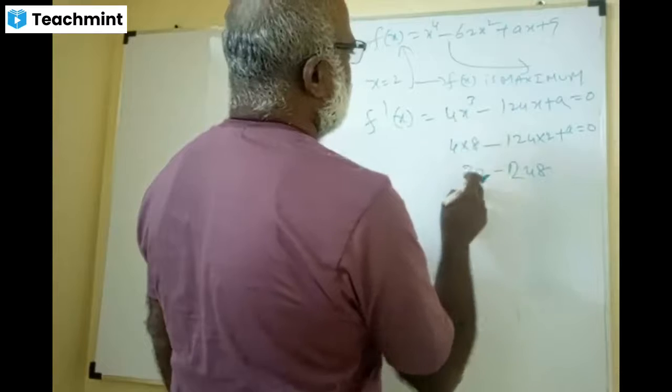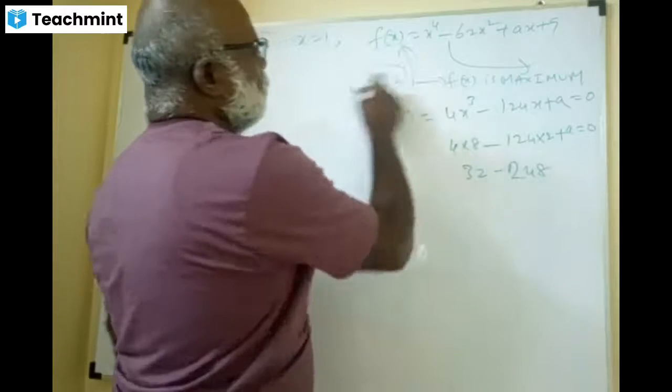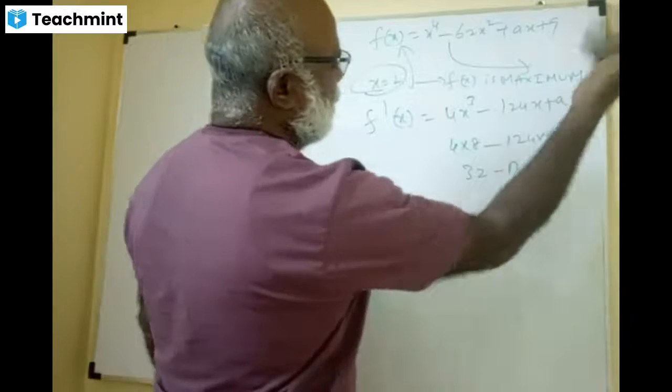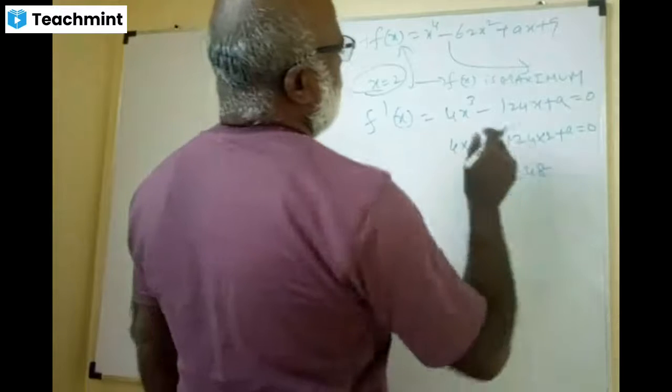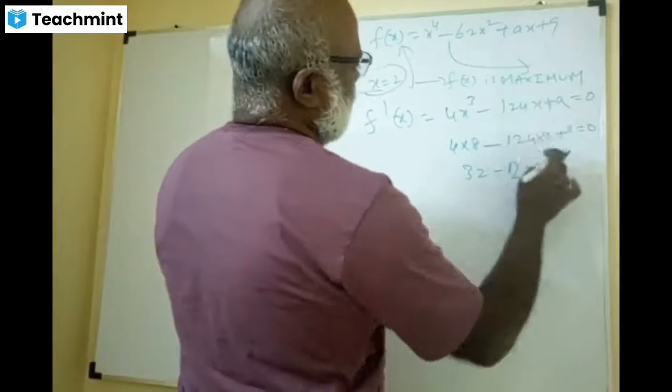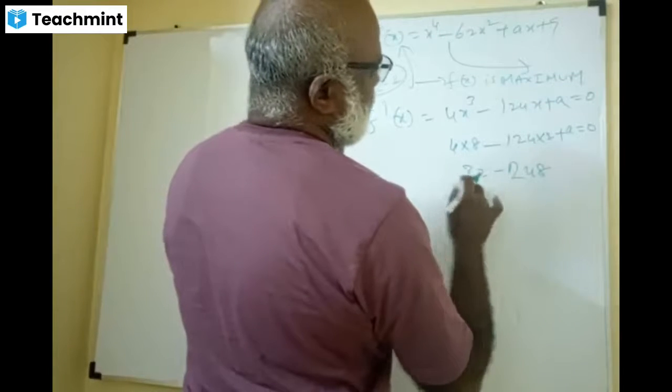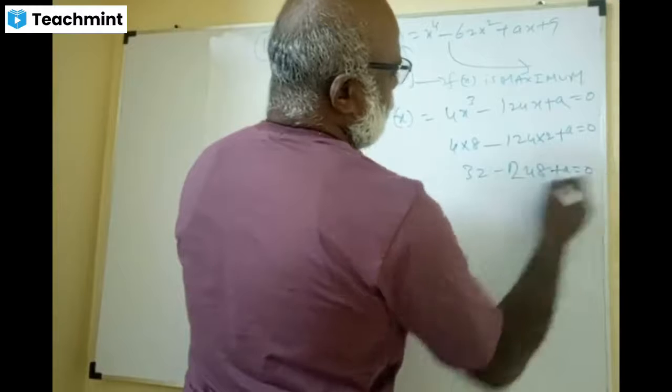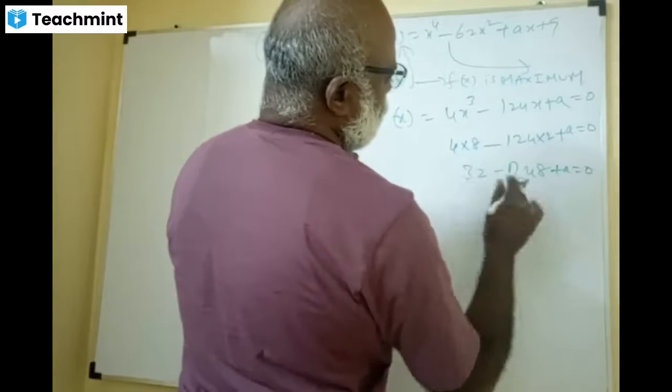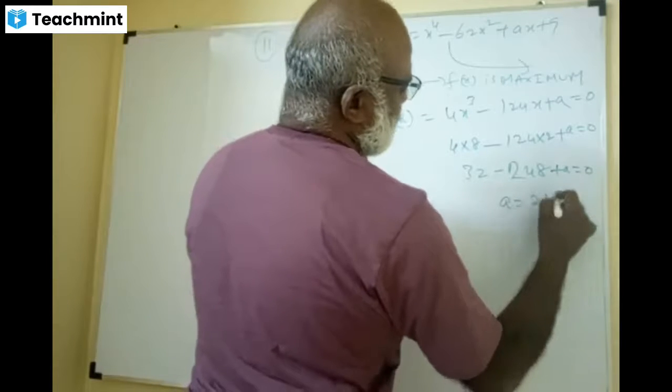8 4s are 32. Put x equal to 2 to find a. This is 124x, that is 248, plus a equal to 0. So a equals 248 minus 32, that is 216. Yes or no?